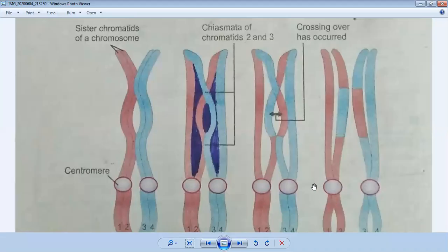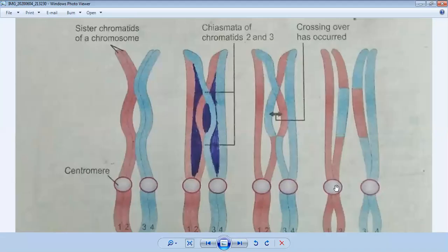The centrioles, which were duplicated during interphase, migrate to the two poles and form spindle fibers. We have discussed again and again that centrioles help to pull the chromosomes towards their poles.